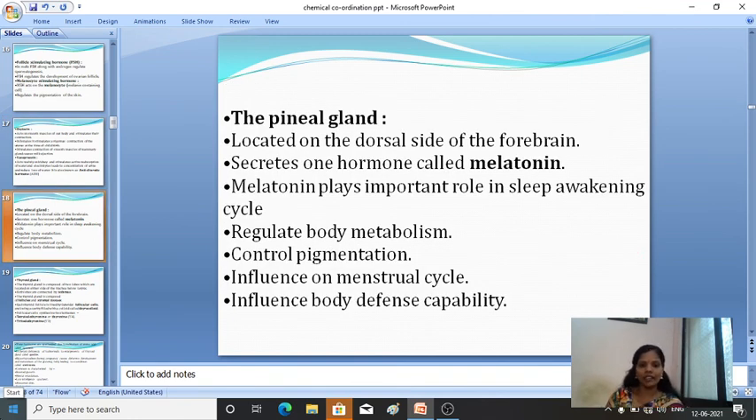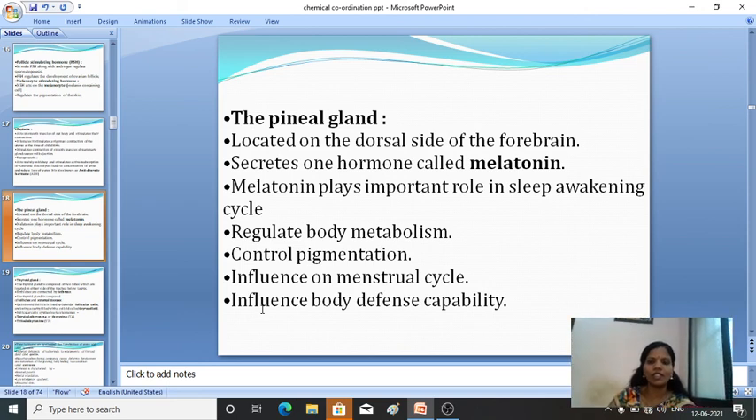Next, pineal gland ಅದ. So what is the function of this pineal gland? Fine. So pineal gland is located on the dorsal side of the forebrain. Okay, it is located on the dorsal side of the forebrain. This pineal gland secretes one hormone which is known as melatonin. ಈಗ study ಮಾಡಿವಿ. So what does this pineal gland do? This pineal gland secretes one hormone known as melatonin.